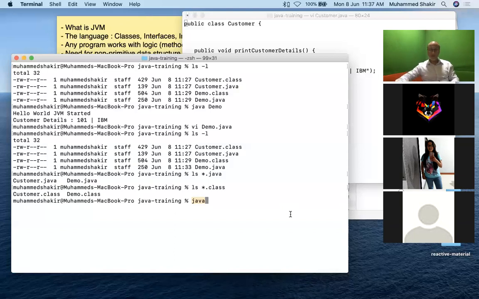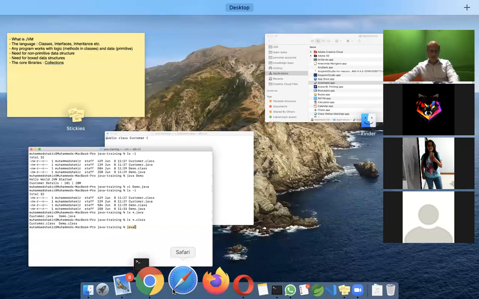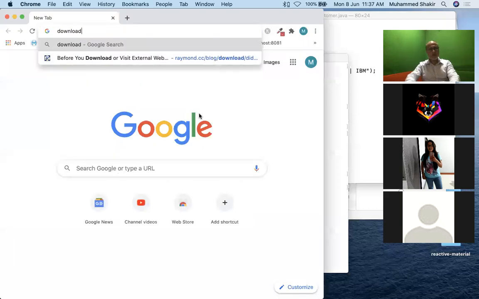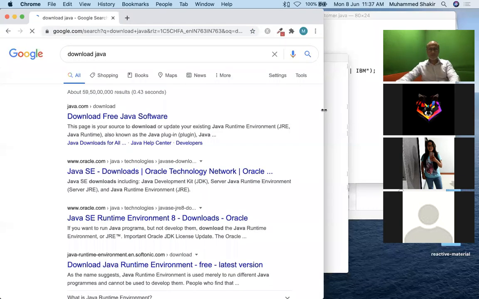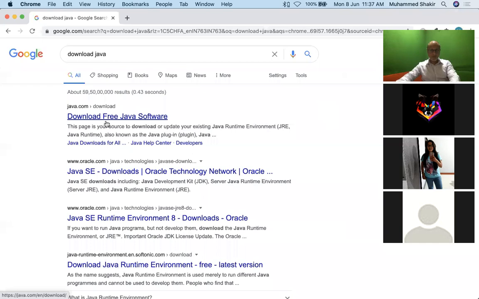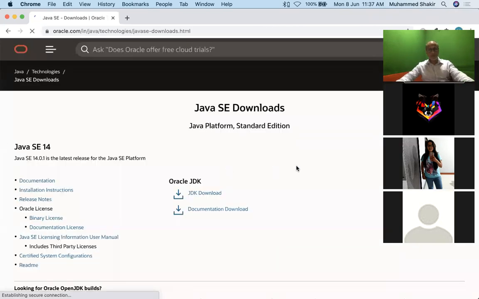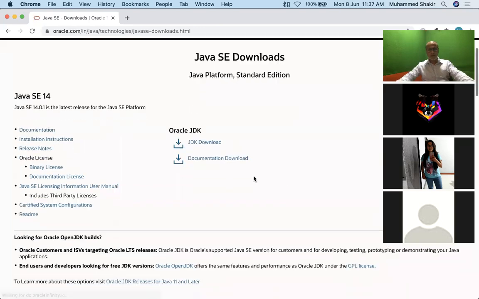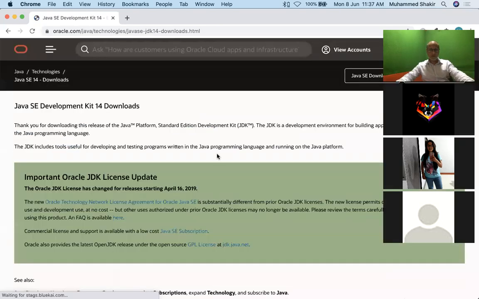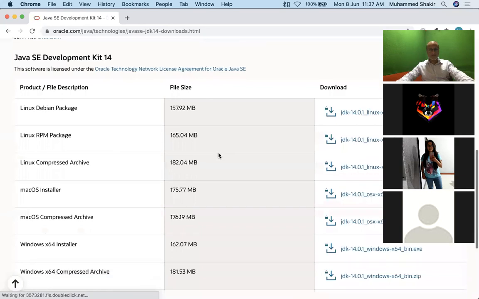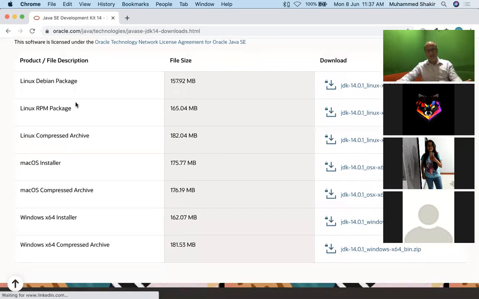Similarly for Linux. I'll just simply say download Java. Now it takes me to the Oracle site. When I say Oracle JDK, if I want to install Oracle JDK, it gives me licenses and so on, that's fine. But please see here, my dear friends, take a look at this.